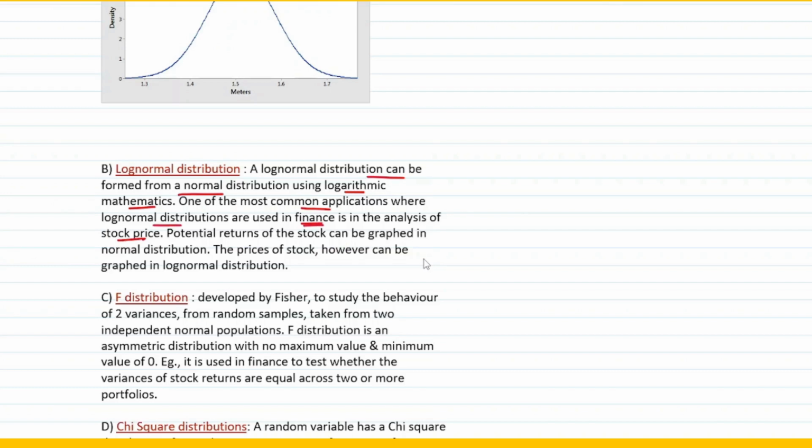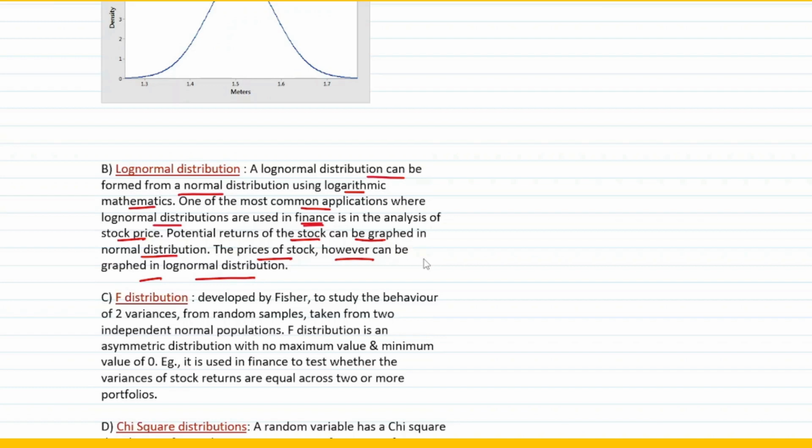For example, you can say that potential returns of the stock can be graphed in a normal distribution. So if you talk about the returns of the stock, for example it has given 10%, 20%, whatever returns it has given, that can be expressed through normal distribution. Whereas the prices of a stock, however, can be graphed in a log normal distribution. So I hope you understand the difference between both. Log normal distribution simply is a normal distribution using logarithmic mathematics.